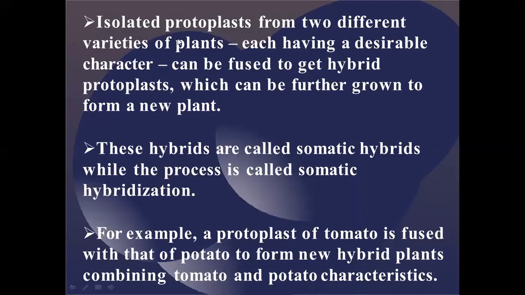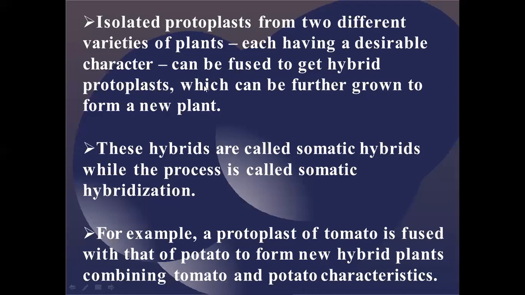So the isolated protoplasts from two different varieties of plants, that is, cells whose cell wall has been removed, each having desirable characters, can be fused. Two cells can be fused by removing their cell walls to get a hybrid protoplast. Single isolated protoplasts are fused together to form the hybrid protoplast, which can further grow into a new plant.